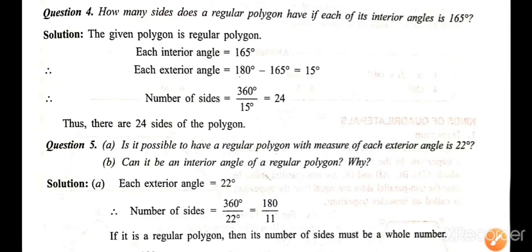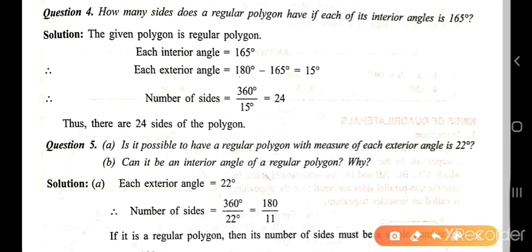Children, now let us see question number 4. How many sides does a regular polygon have if each of its interior angle is 165? There are two things you should note: it is a regular polygon and the interior angle is 165. Okay, the given polygon is a regular polygon.